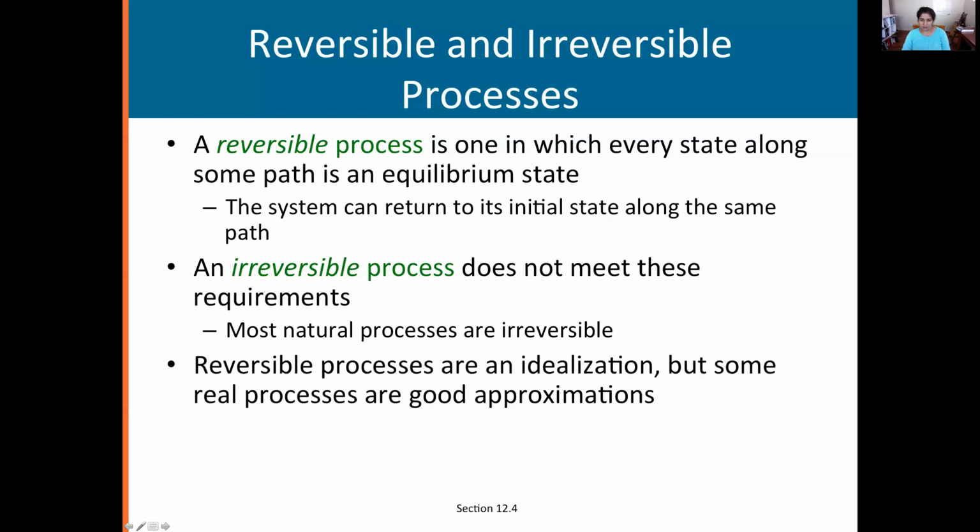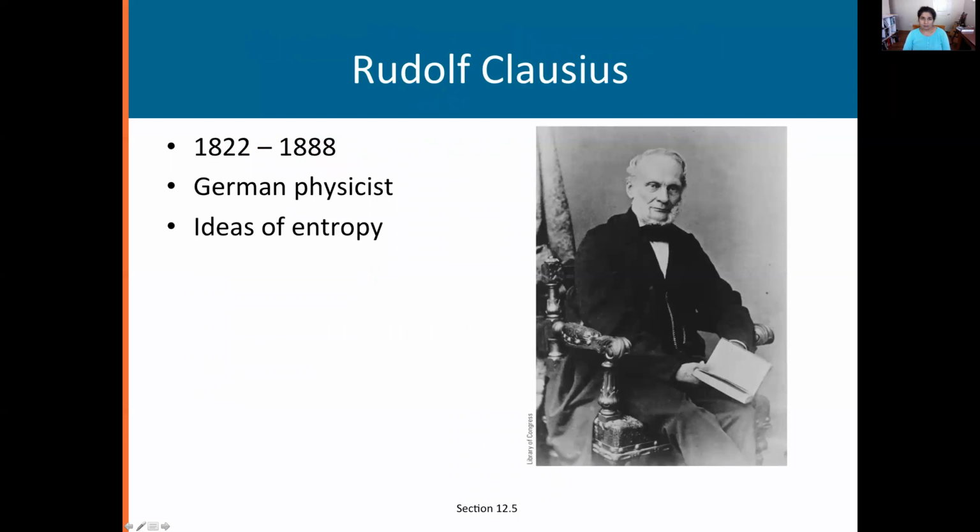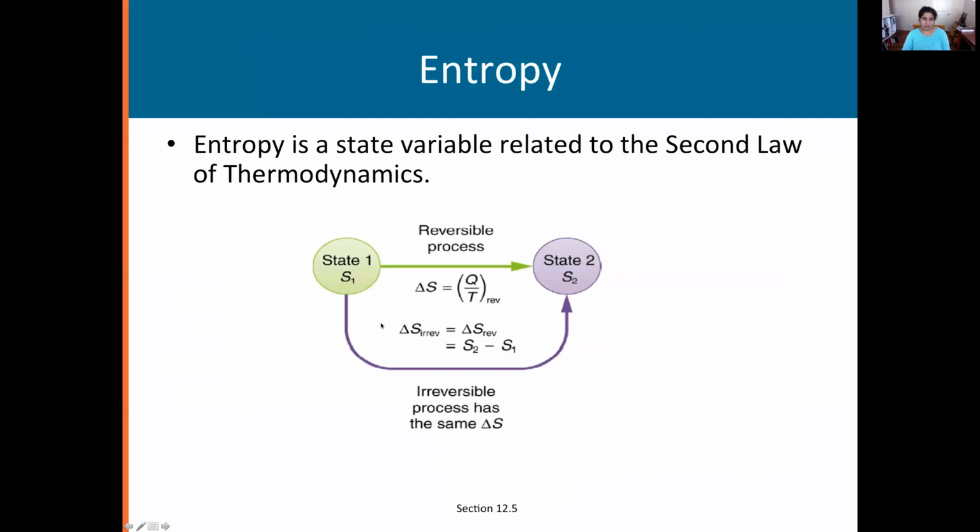A reversible process is an idealization, but some real processes are pretty good approximations to it. We're going to talk about entropy, which was a term coined by Rudolf Clausius in about the 1800s. Yeah? Very important concept in physics and chemistry.